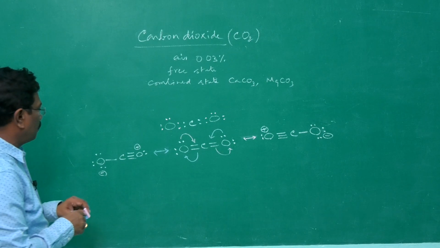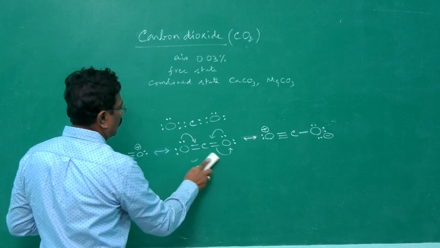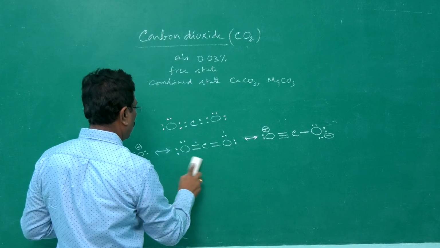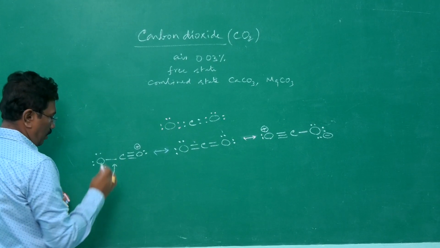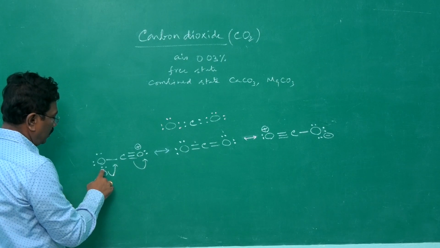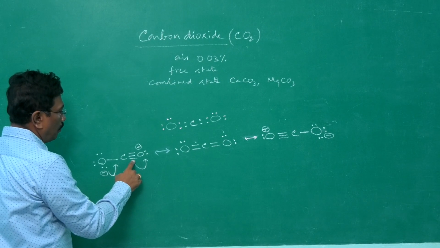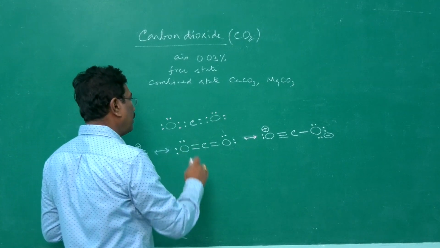And the same thing I can explain in a different manner starting from here. This electron pair is migrating here to become a bond, and this bond is becoming electron pair. Here the negative charge is nullified because of migration of electron. Positive charge is nullified because of gain of electron. And in the next step, what is happening?